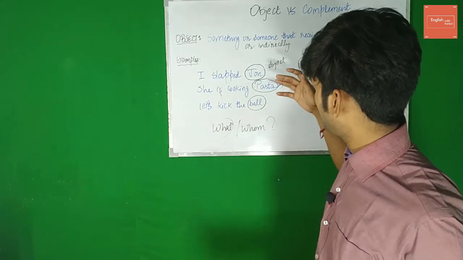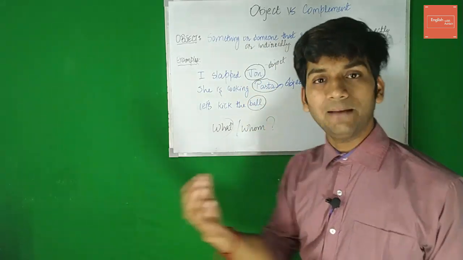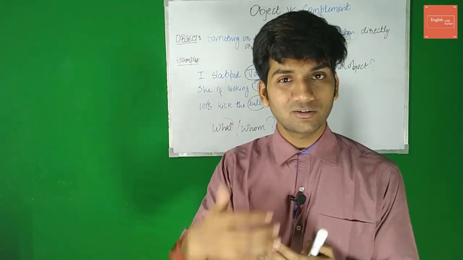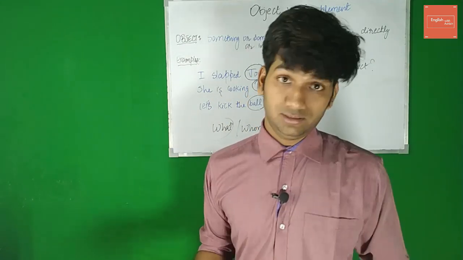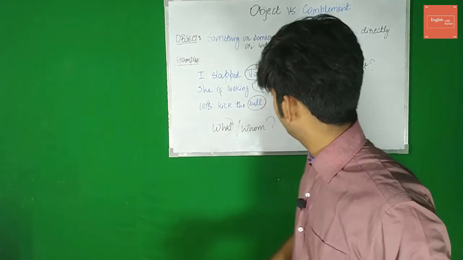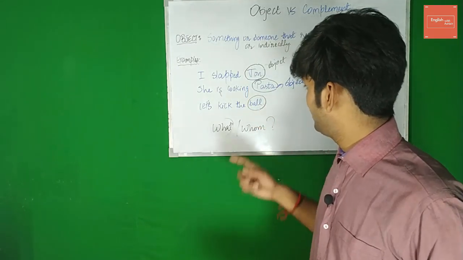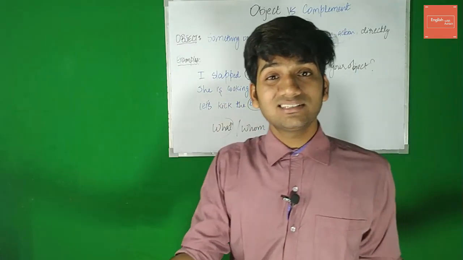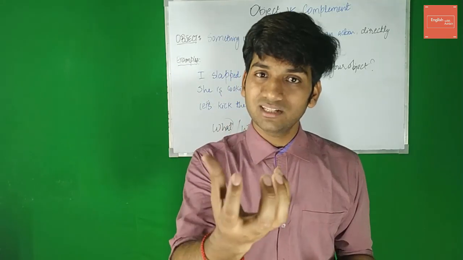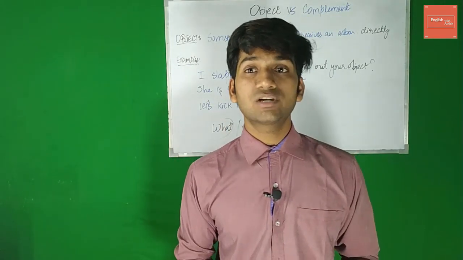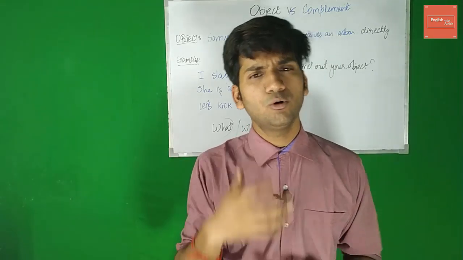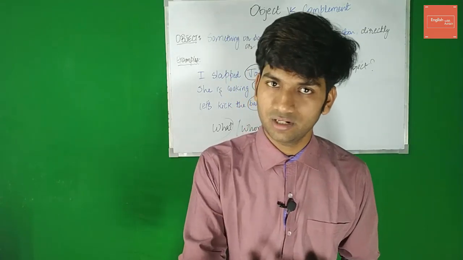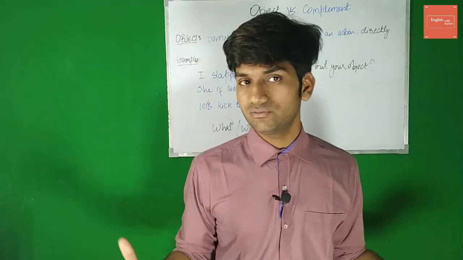So when we talk about all these examples, slap, you can slap something or somebody, right? You can cook something or somebody. You can cook me. Oh hell yeah, you can do that, but you should not do that. Kick. You can kick something or somebody. You can eat something or somebody, right? You can watch something. So many verbs we have are transitive. Most of the verbs that we have, action verbs I'm talking about here, are transitive verbs.